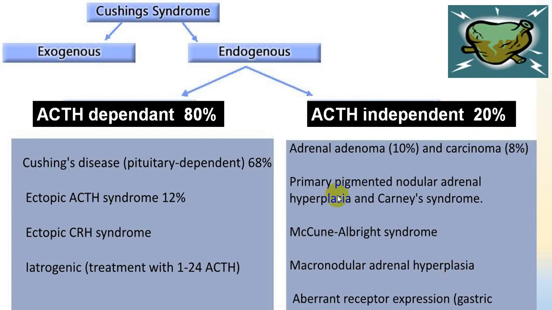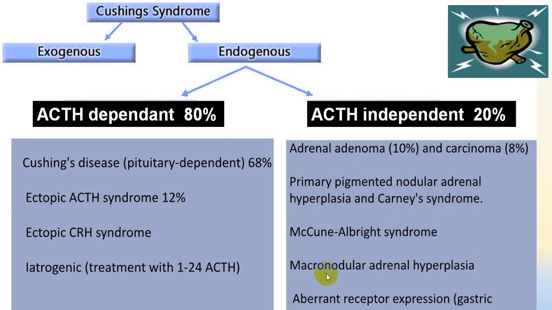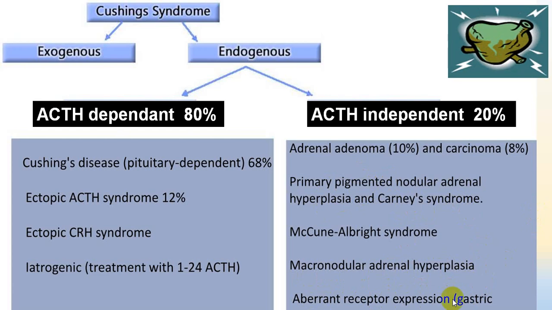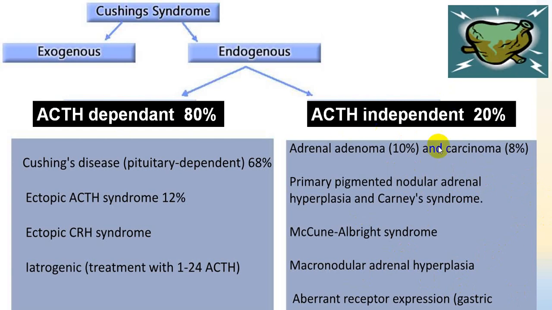This is small nodules, pigmentary nodules, called Carney syndrome, and when it is macronodular, it is macronodular adrenal hyperplasia, or you can have an aberrant receptor expression, and that can be by gastric polypeptides, hormones, etc. So these are ACTH independent, where ACTH level is not elevated, while ACTH dependent are pituitary tumors, which are accounting for almost the major group, almost 70%.